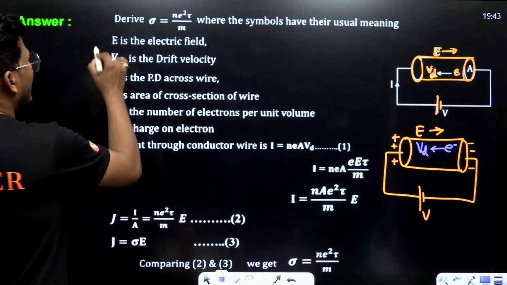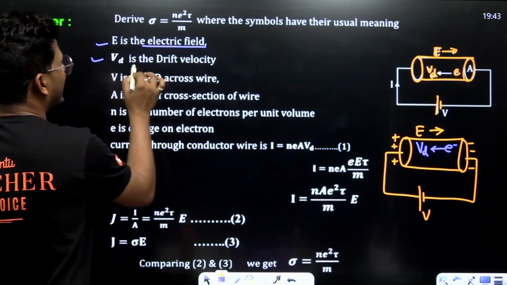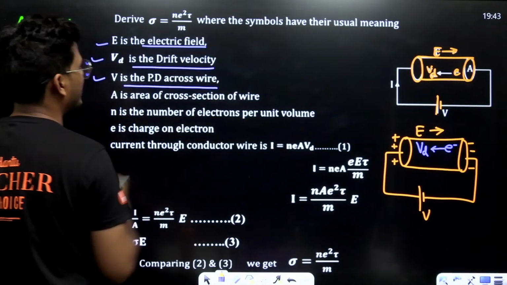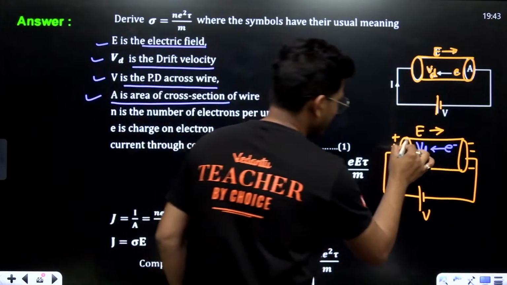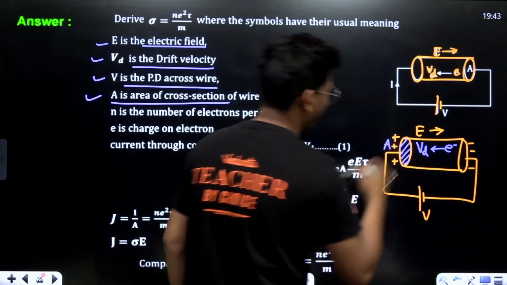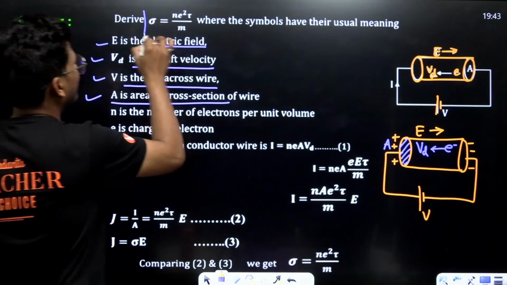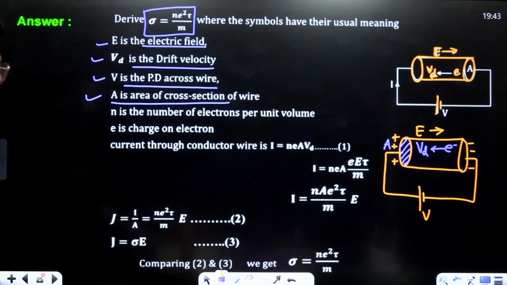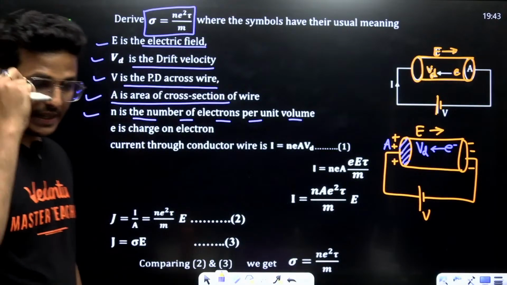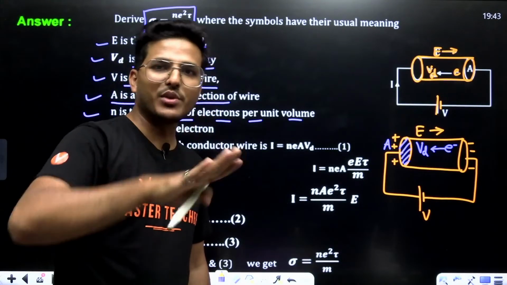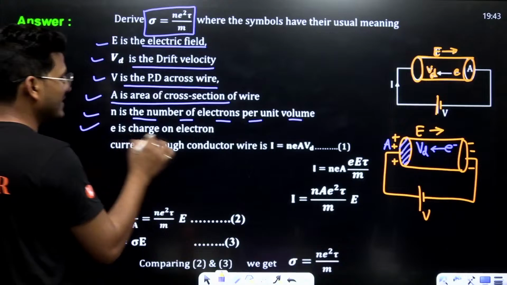So E is the electric field, Vd is the drift velocity, V is the potential difference across wire, A is the area of cross section. This one we want to derive. N is the number of electrons per unit volume. E is the charge on one electron.